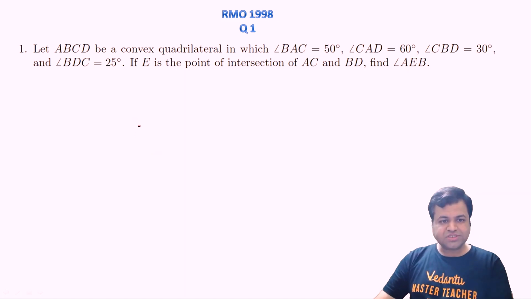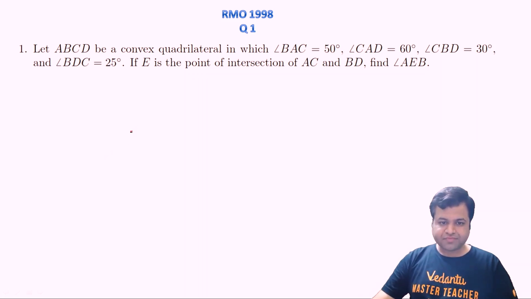The question states that ABCD is a convex quadrilateral in which angle BAC is 50, angle CAD is 60, angle CBD is 30, and angle BDC is 25. If E is the point of intersection of AC and BD, we need to find angle AEB.